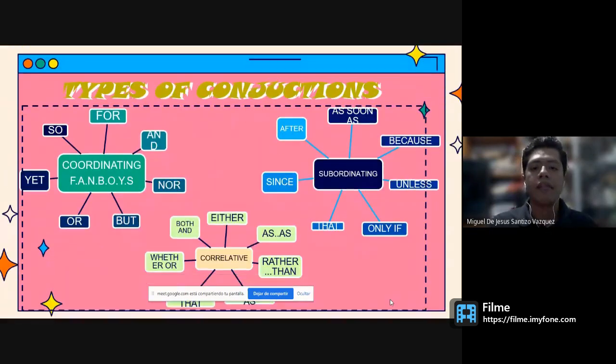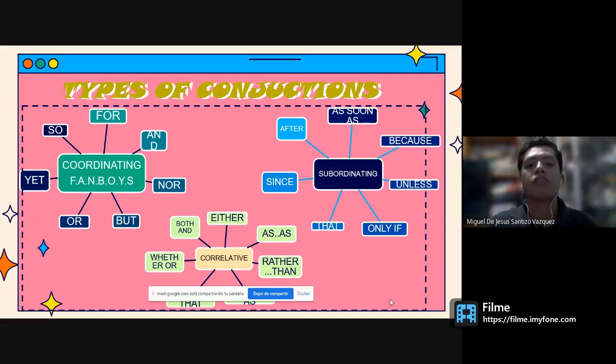We have types of conjunctions. Coordinating conjunctions are the FANBOYS: for, and, nor, but, or, yet, so. For example, I can say: I can't stand rock music, but I love pop music.